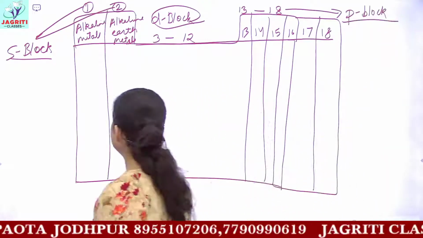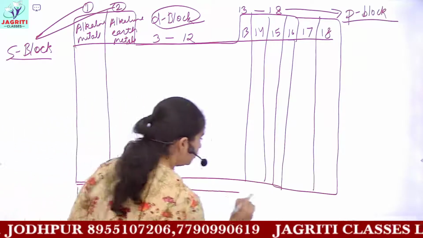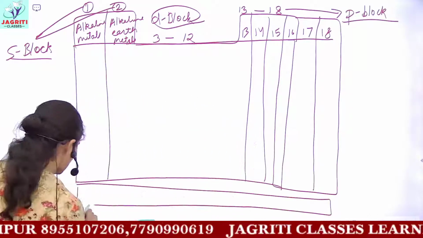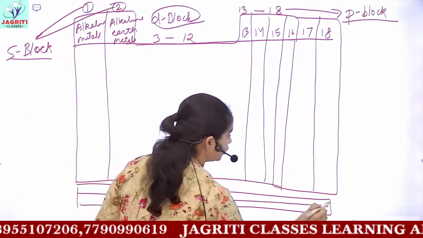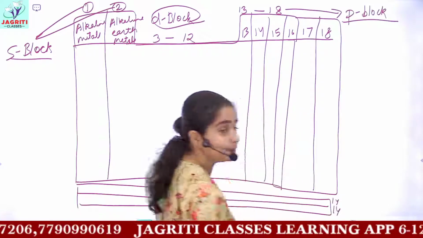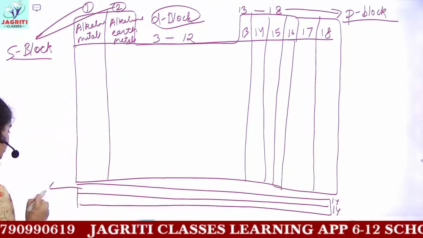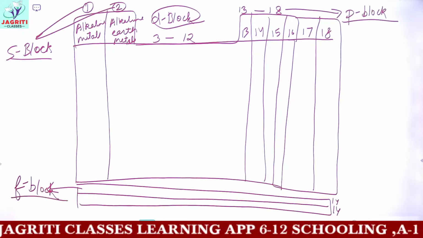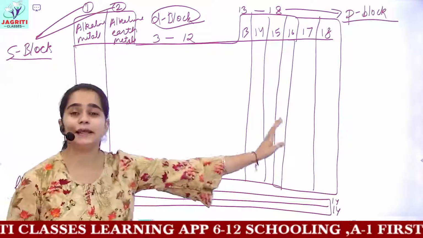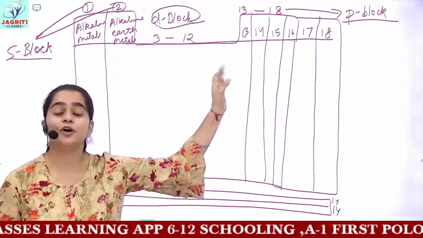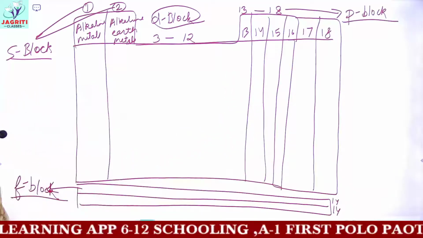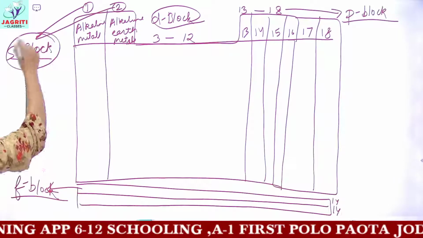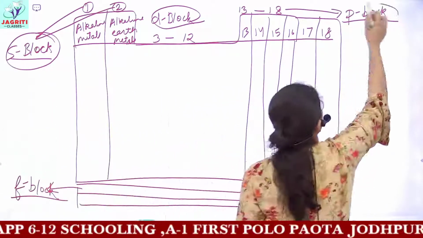And the next one, you have two more periods or groups where each 14 elements are being placed, and these are known as your F block. So this is how our modern periodic table or the long form of periodic table looks like. We have to study only S block and P block in detail.